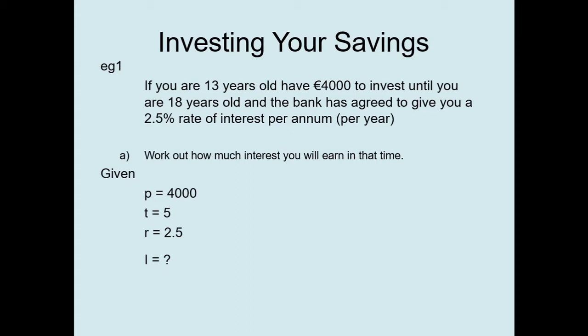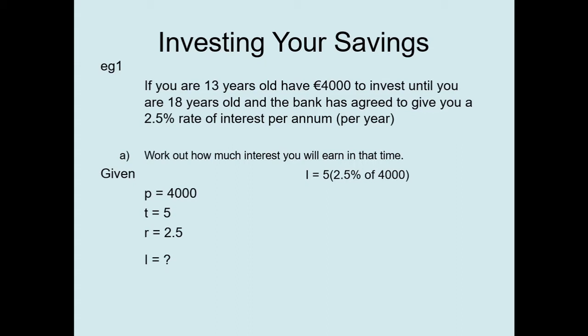Now, how do we calculate the interest? Remember, it's a percentage of the original amount. And if we're going to leave our money in the bank for 5 years, we'll earn 5 times that percentage of the original amount. So I is equal to 5 times 2.5% of the 4,000 we are investing. Now, you don't need to memorize the formula in this format, but I hope you will understand the formula in this format. Interest is a percentage of an amount, and if we're going to leave that money for 5 years, it's 5 times the percentage of that amount.